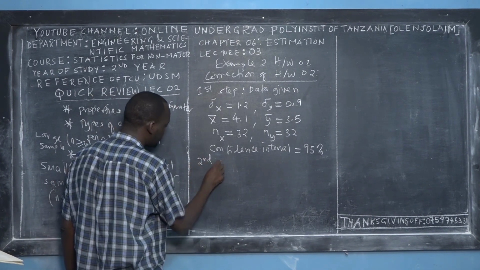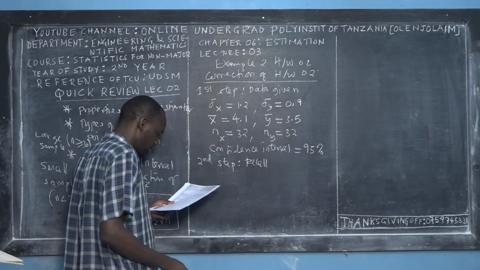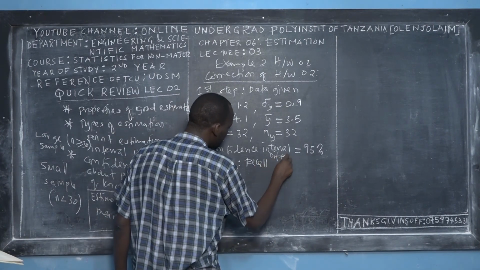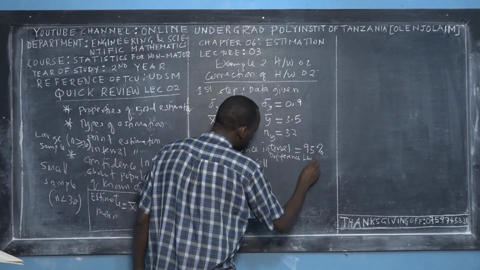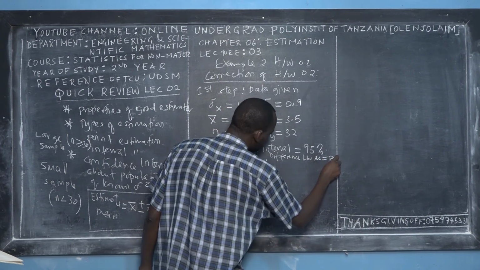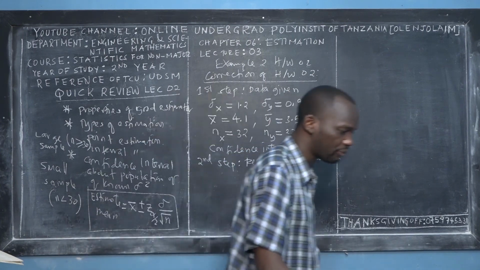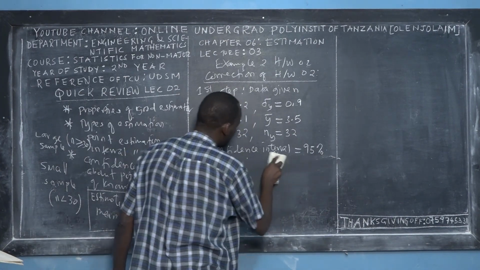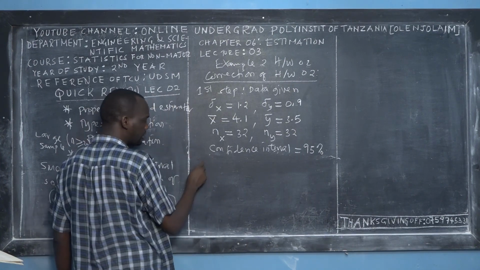The second step, we say recall. The question was asking to determine the difference between the population means. So this difference between population means is required. Recall the formula, because let me write it properly for you in order to have a good arrangement of the notes.